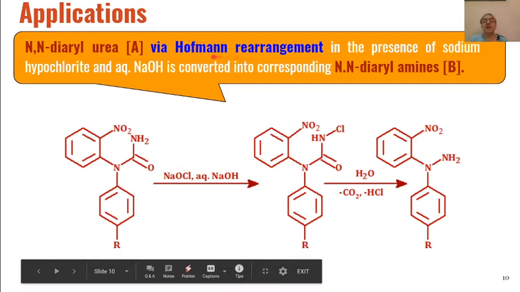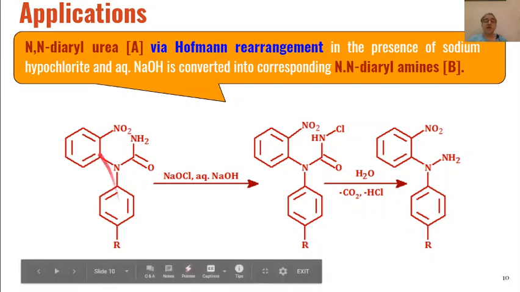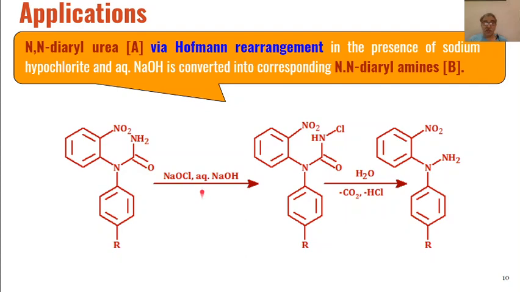Then the Hofmann rearrangement can be extended to urea derivatives also. So if we have, say, these types of N,N-diaryl ureas, and they are reacted with sodium hypochlorite in presence of aqueous sodium hydroxide, again in the first step we will get N-chloroamides like this.